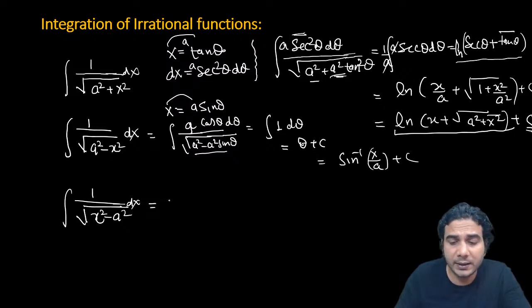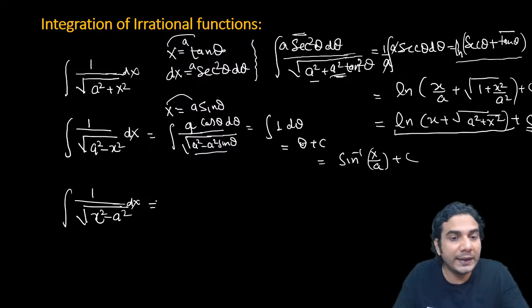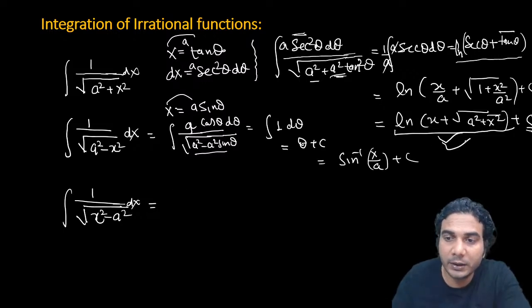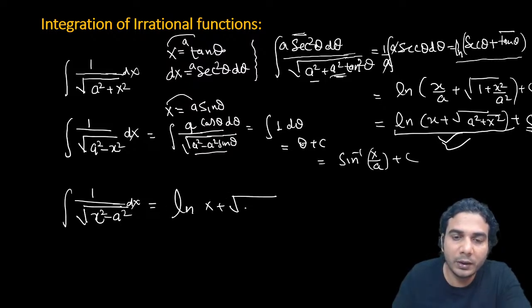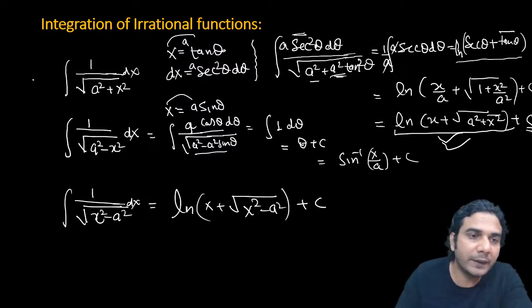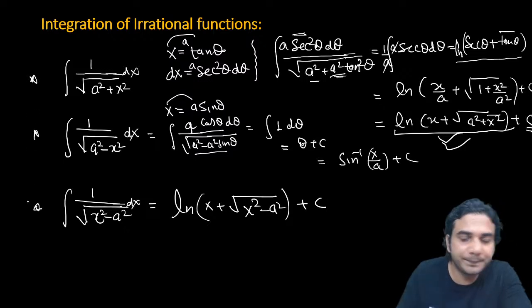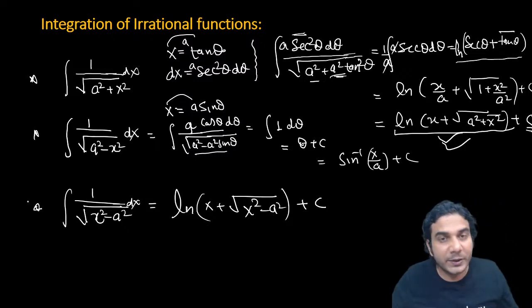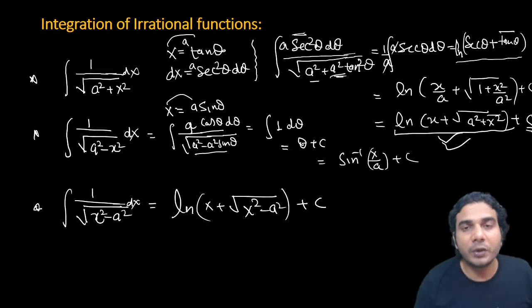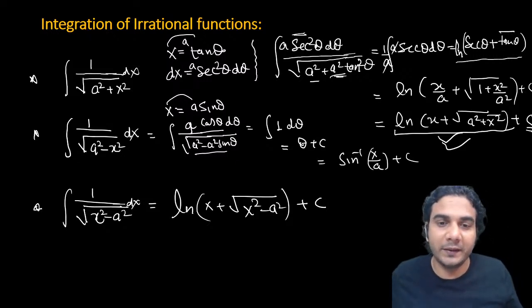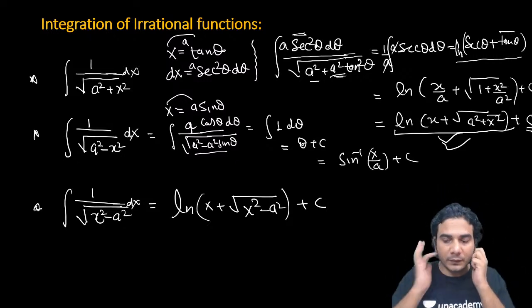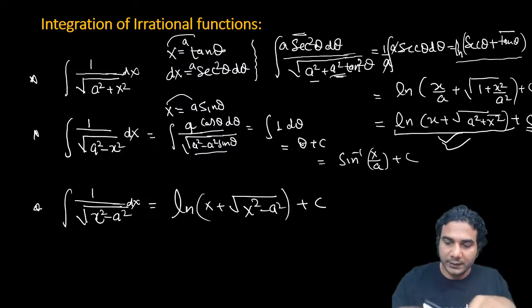So this is the answer. Similarly, let me write the answer. In this, you need to substitute x is equal to a sec theta or a cosec theta, and the final answer of this will be similar to the first one. So its answer is ln of x plus, everything will be same. The only difference is now it will be x square minus a square. In the beginning it was x square plus a square in the first formula. So you have these three formulae which you need to remember. Any such expression in which it is 1 upon under root of quadratic, we'll use these formulae, all right? So this is the first thing.